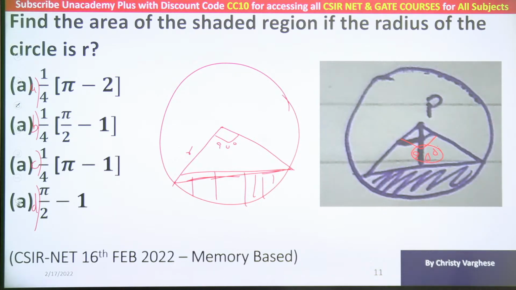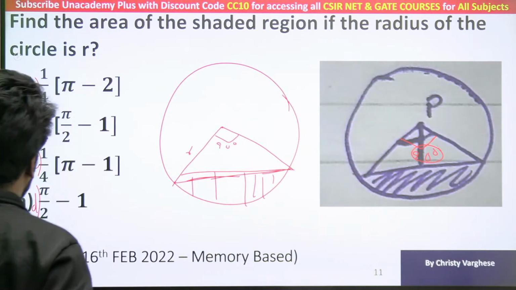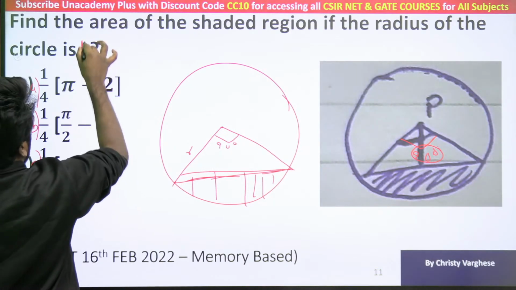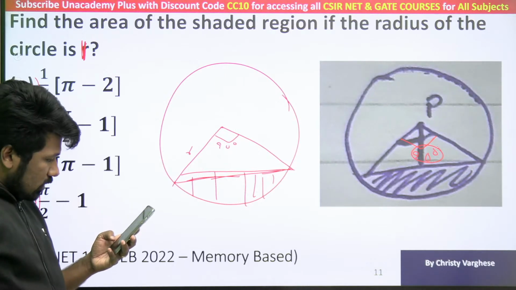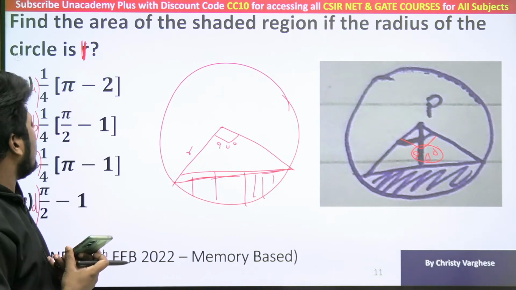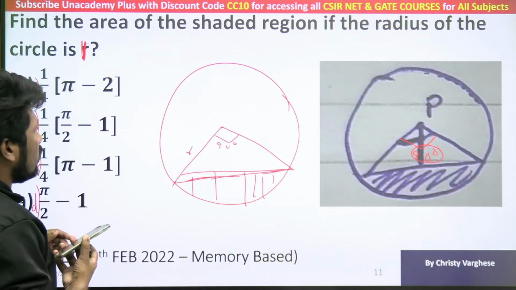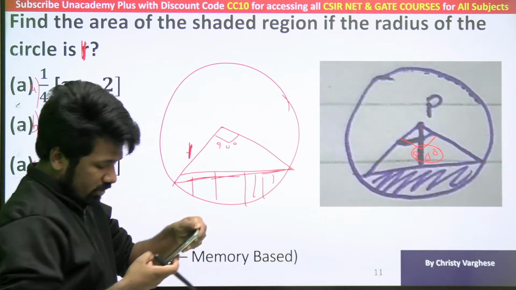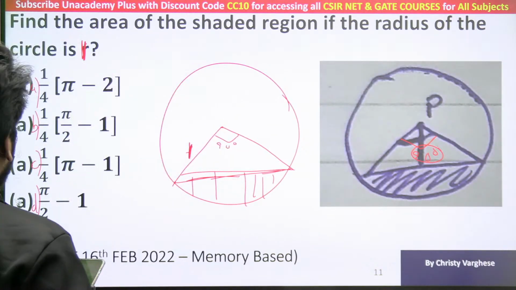Options were not the same. Yeah, sorry. Not okay. The radius is not r, na. Okay, sorry. The radius of the circle is 1, a unit circle. It is mentioned unit circle. That is what you people are commenting. Okay, yeah, unit circle is needed. Otherwise, the answer will be in terms of r. So unit circle is needed. So this radius is 1. That is also given in the question. Yeah, then the question is so simple.